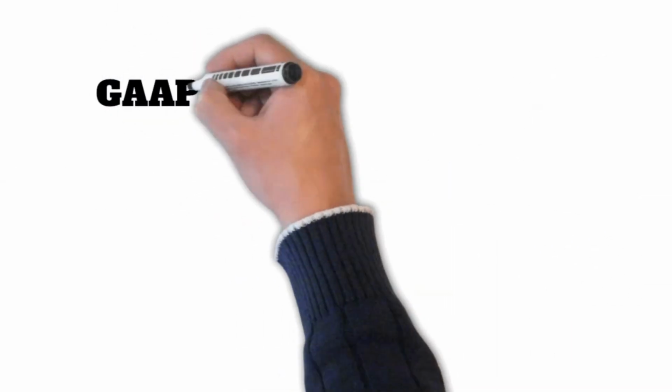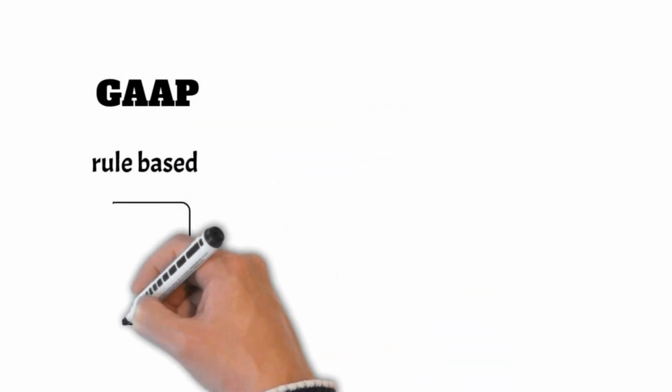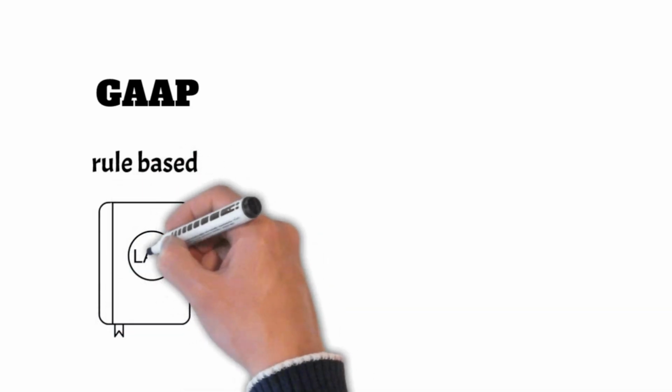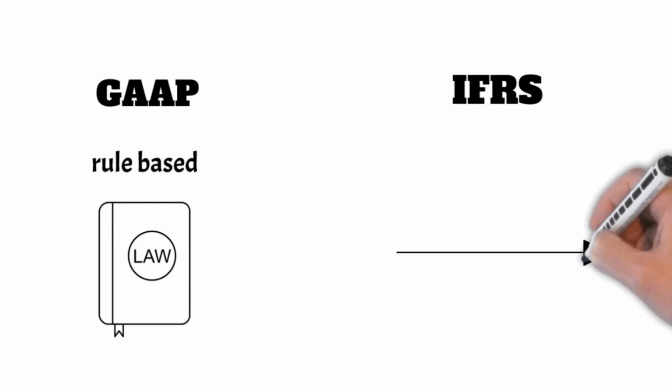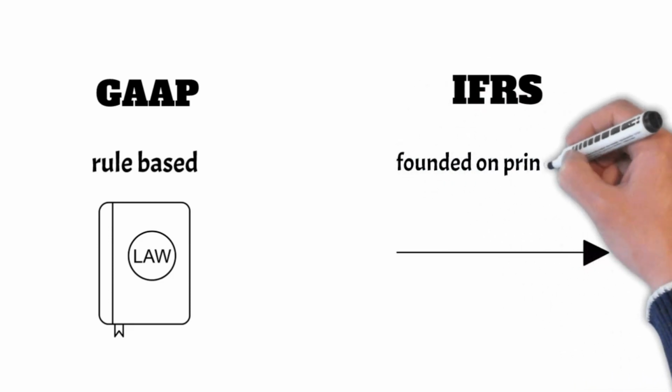Principles versus rules. GAAP is seen as rule-based, which means that rules are created for particular instances, rather than necessarily encapsulating a greater concept. IFRS is more consistent, because it is founded on principles.